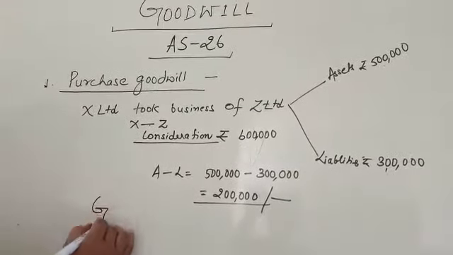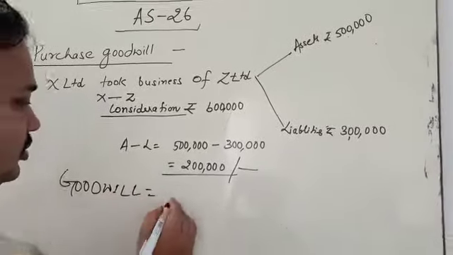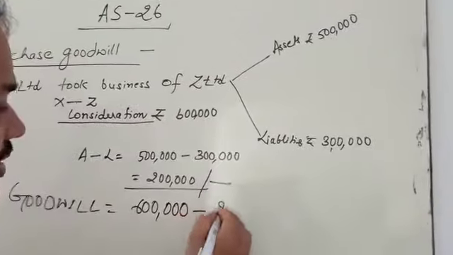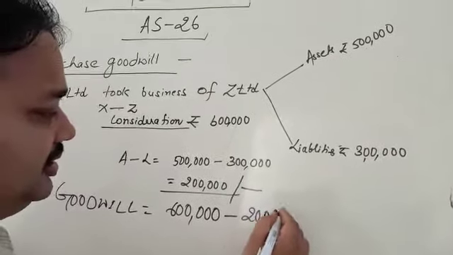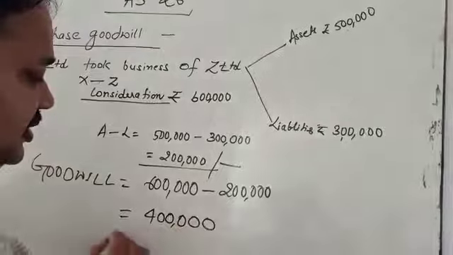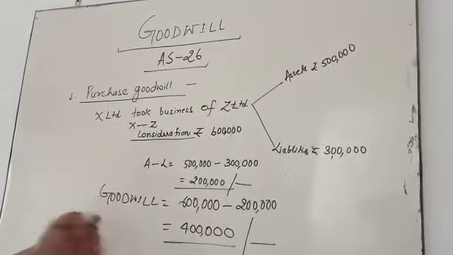So goodwill is equal to purchase consideration minus net assets, which is 4 lakh rupees. My dear student, this is goodwill. You can say that it is purchase goodwill.